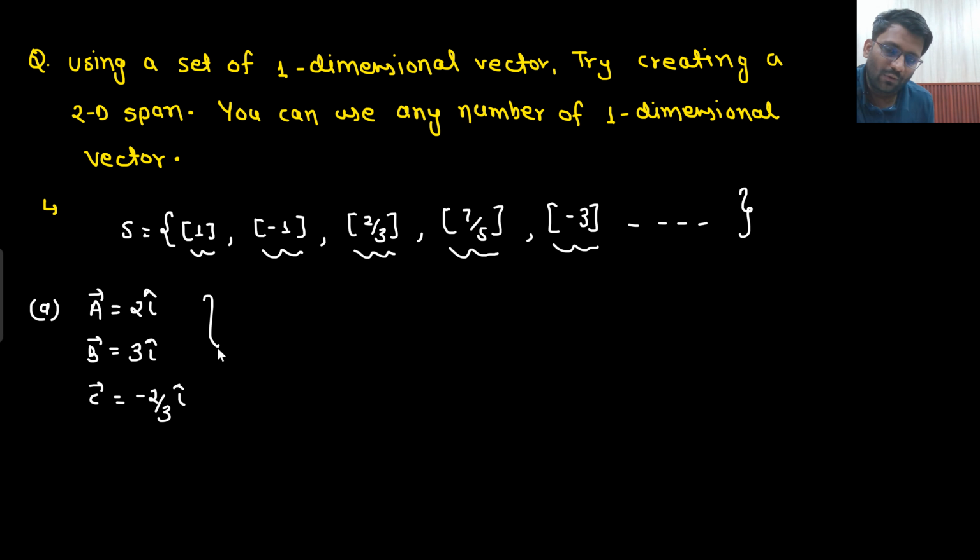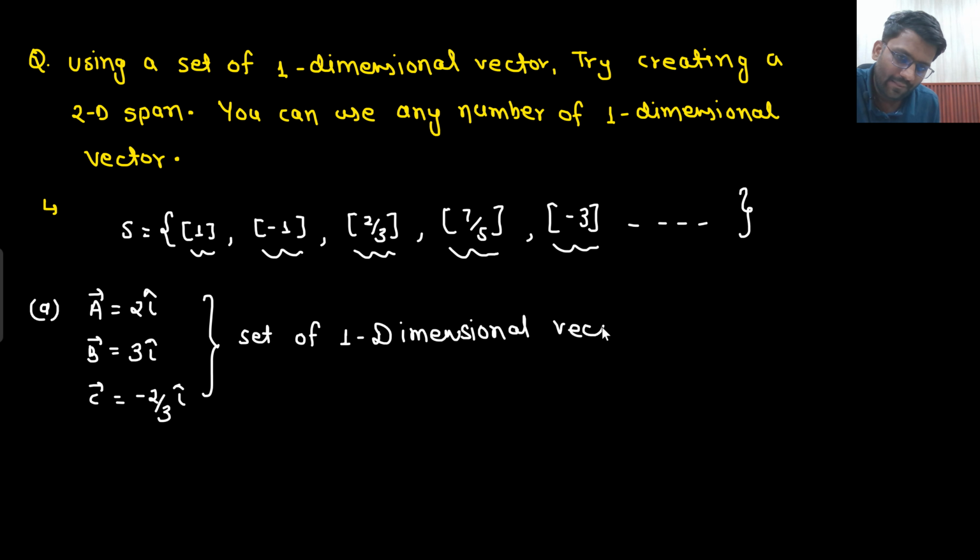So is it a set of one dimensional vectors? Why are they one dimensional? Because this is also in I cap, I cap, I cap, so there is only one dimension. So is it a set of one dimensional vectors? Yes, sir. Now I need to see the span.